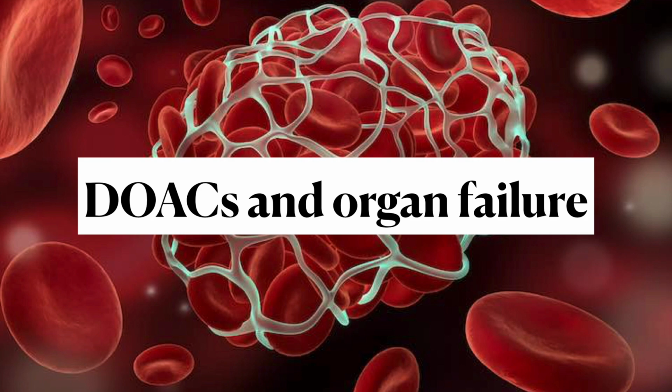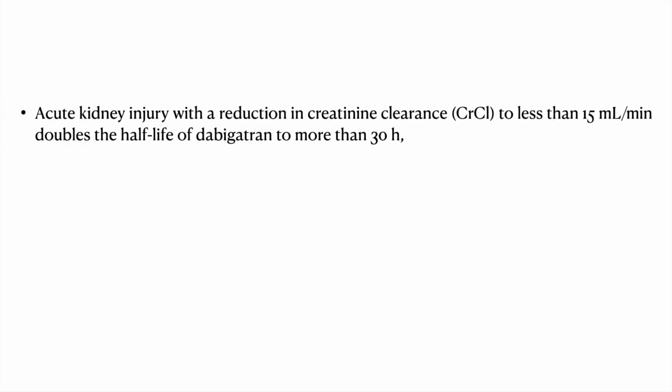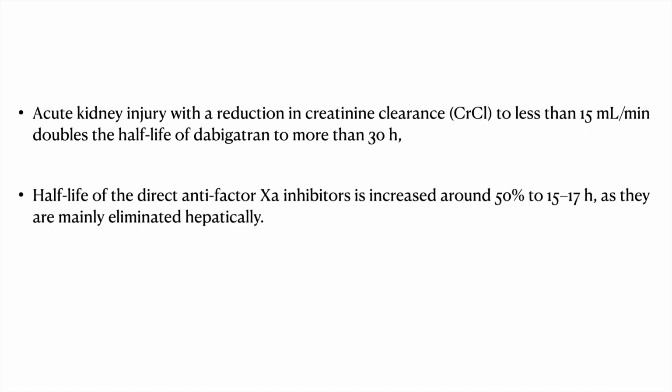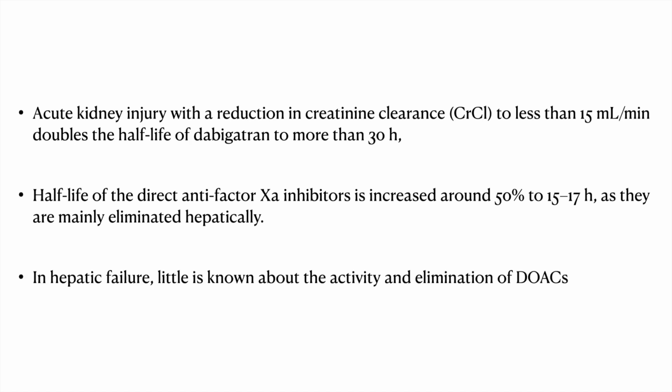The use and organ failure. Acute kidney injury with a reduction in creatinine clearance of less than 15 doubles the half-life of dabigatran to more than 30 hours. While in case of the 10A inhibitors, it increases the half-life by 50% to around 17 hours, mainly because they are primarily eliminated hepatically. In hepatic failure, little is known regarding how the metabolism of these drugs is affected.